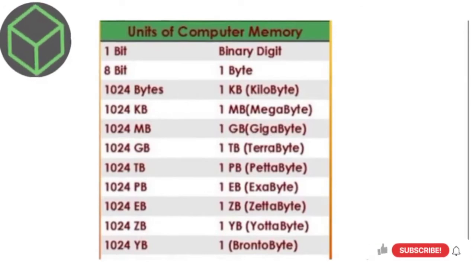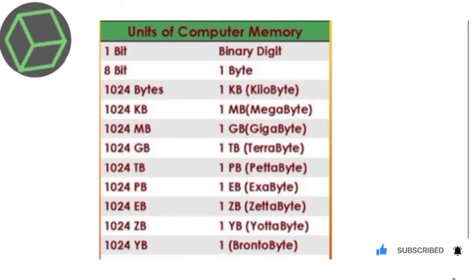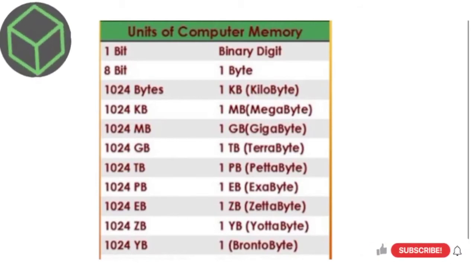To represent the user's data in a computer, bits are combined together to form character codes. A combination of 8 bits makes a byte. A single byte is used to represent one character of data.